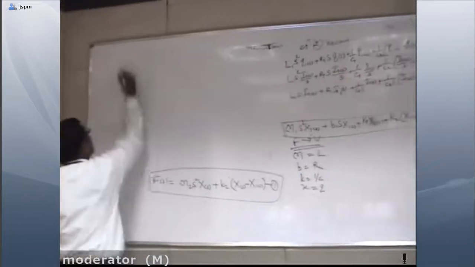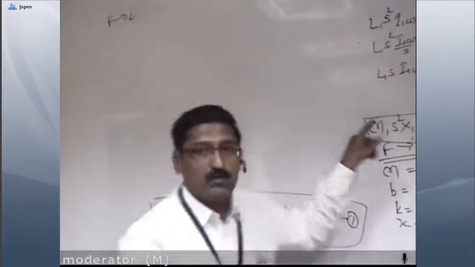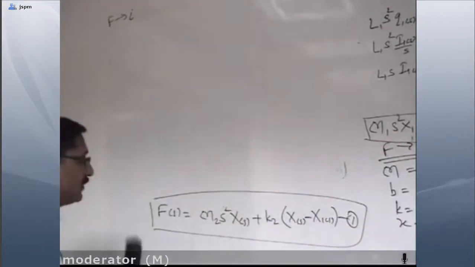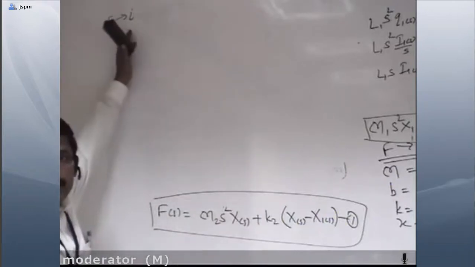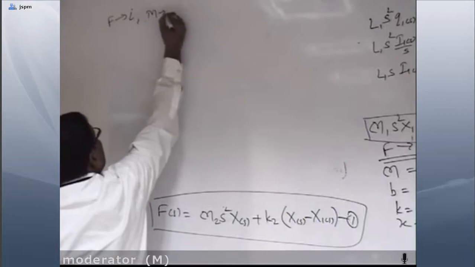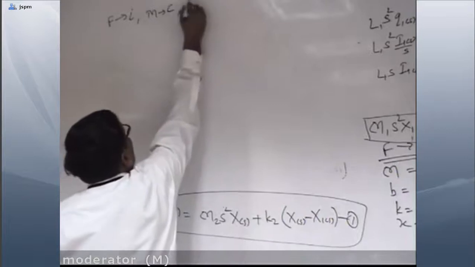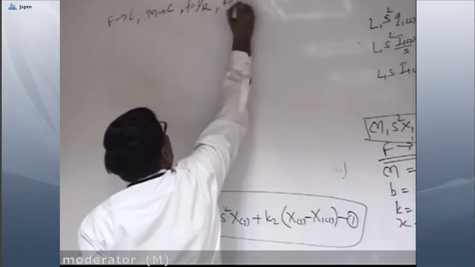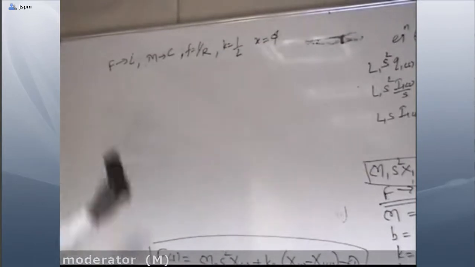For the force to current analogy again, we have to use equation number 1 and 2, the basic equations, to find the force to current analogous network. Before going to this, in the force to current analogy, force is analogous with current I, mass M is analogous with capacitance C, friction F is analogous with 1 by R, K is analogous with 1 by L, and X is analogous with flux phi. Now we have to substitute these values over here.